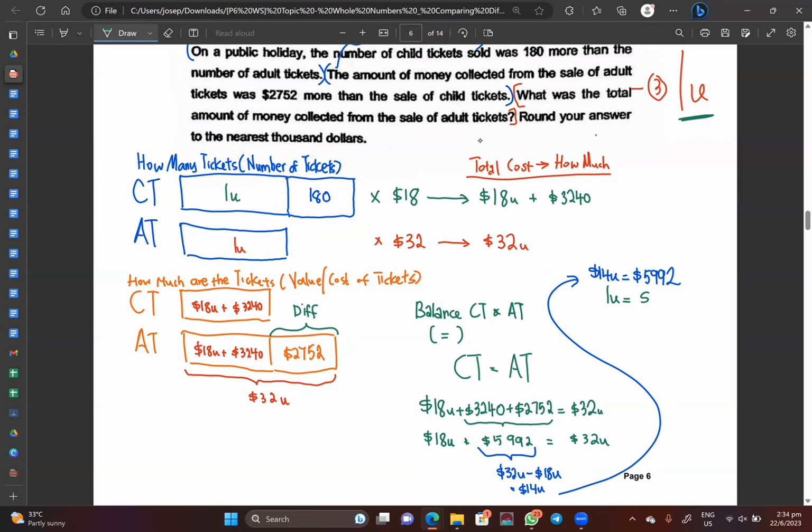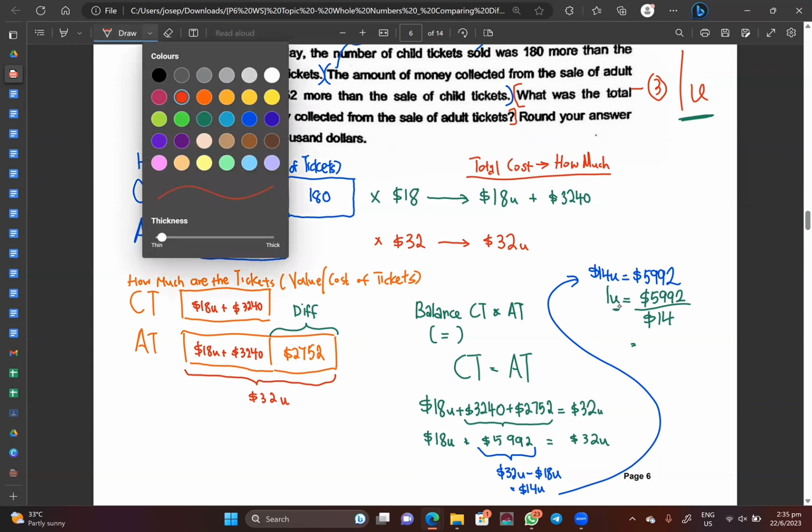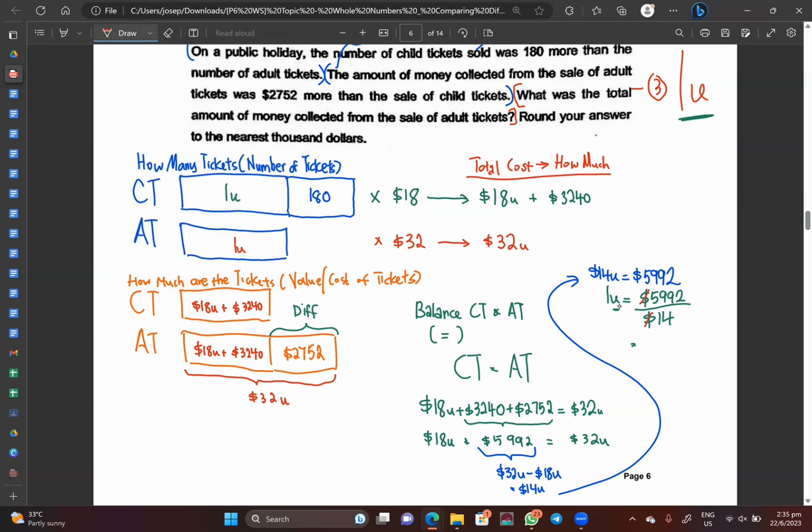So 5992, remember, you cannot just divide by 14. Why? You want to remove the dollar sign. So you have to divide by $14. Then some of you will be like, what about the units? No, I want the units. Why you go and divide? If you divide, division means what? Decrease, to cancel out. You understand? So now what do you have over here? All right, so you do 5992 divided by 14, dollar and the dollar will divide one another. Correct or not? 5992 divided by 14, we get to 428.